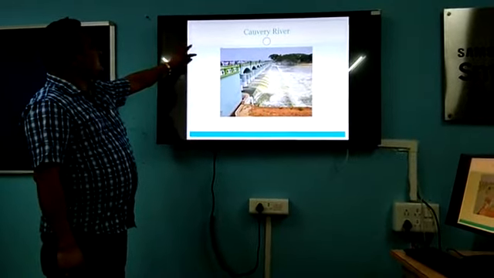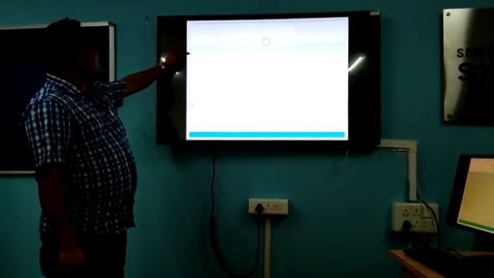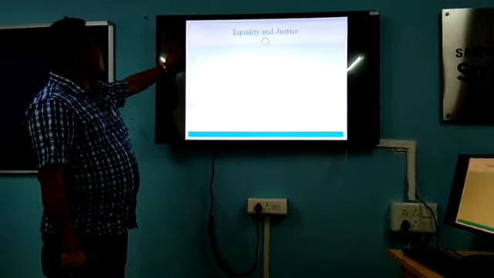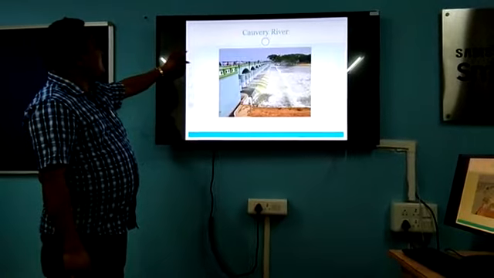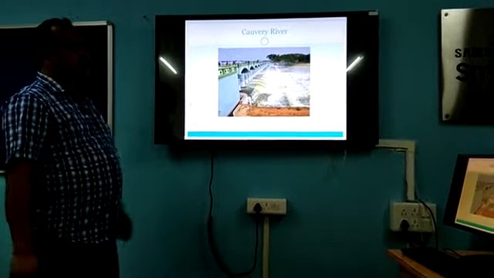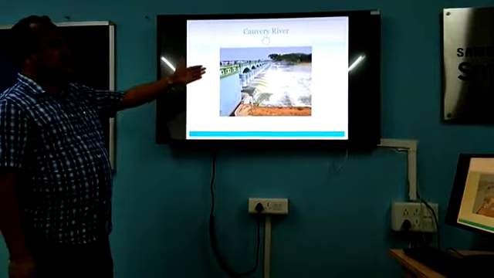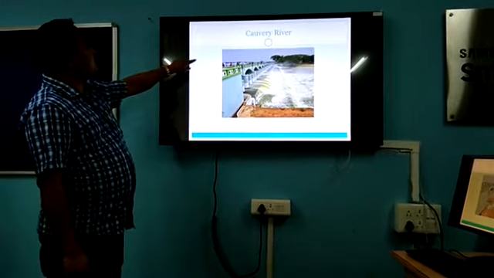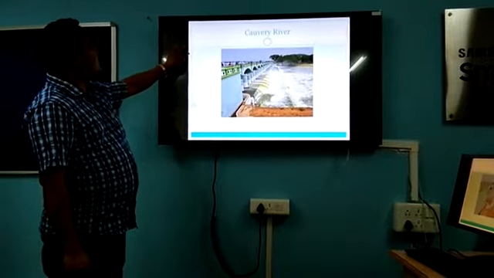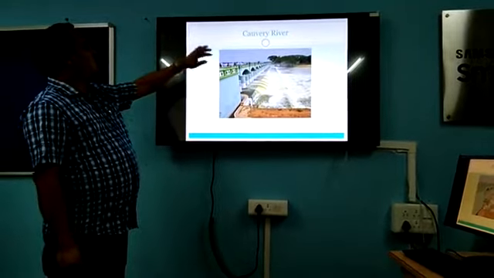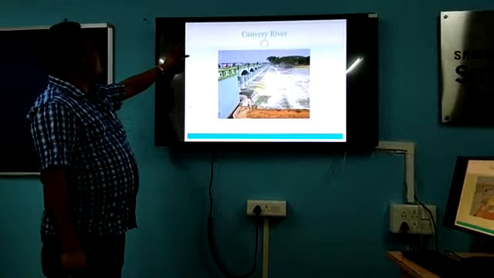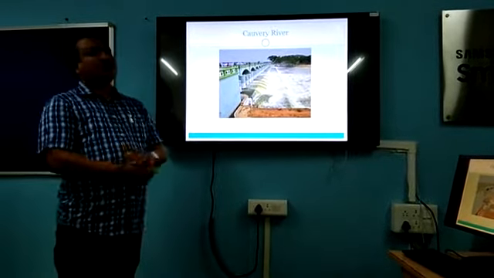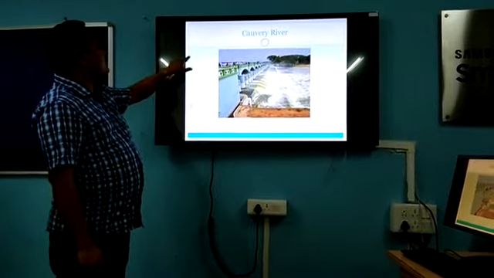This is the picture of the dam of the river Kaveri. If they release the water from this dam, then they get it; if not, then they do not get it. So these problems have been faced time to time, and many a time this has taken place. The Kaveri water dispute is one of the major problems in our country between Tamil Nadu and Karnataka.